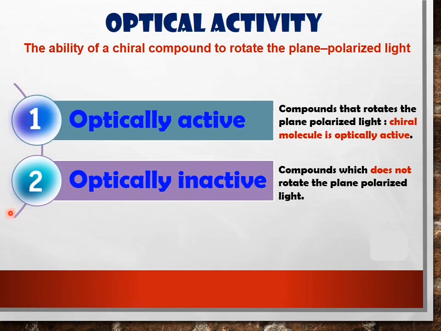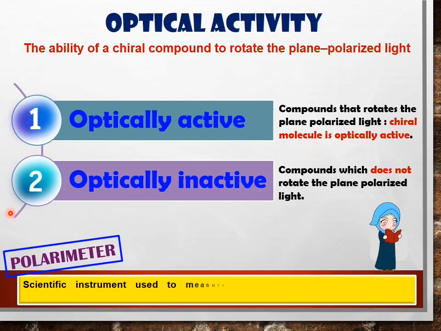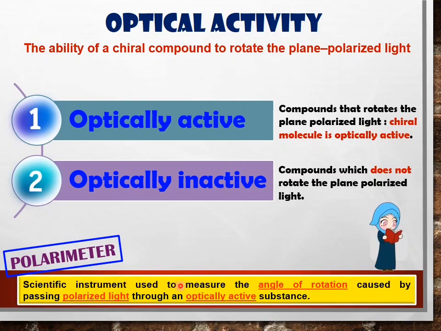This can be predicted by using a polarimeter. A polarimeter is used to measure the angle of rotation caused by passing polarized light through an optically active substance. So this is the polarimeter instrument. We use this instrument to determine whether the compound is optically active or optically inactive.